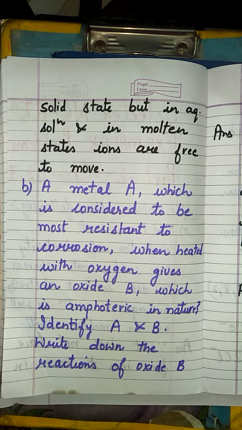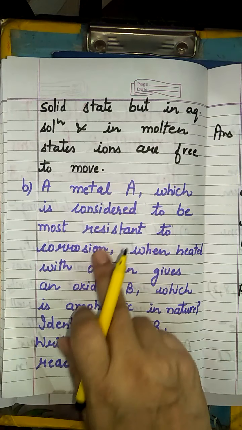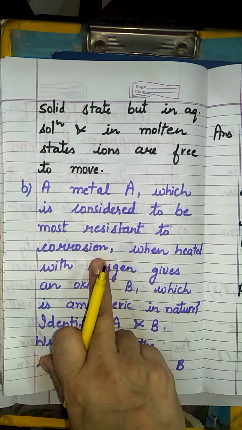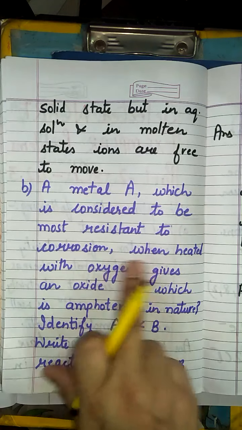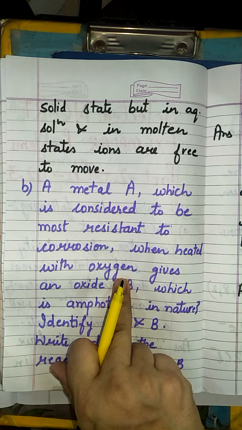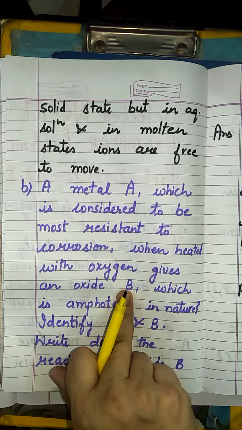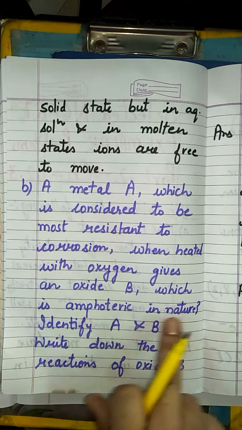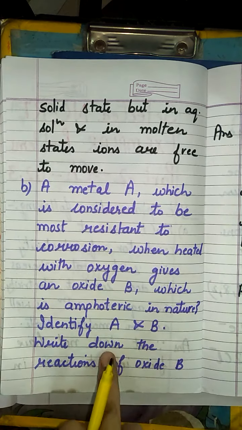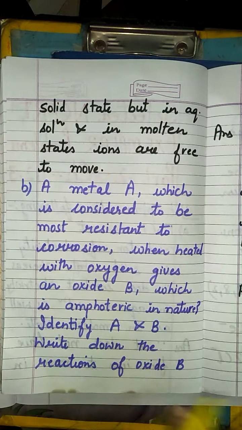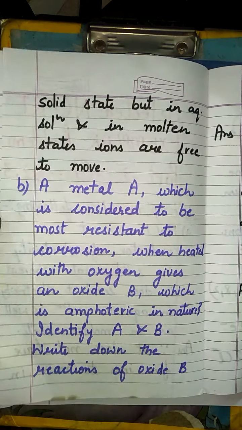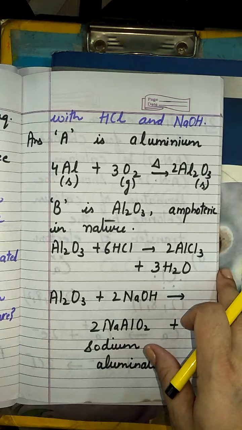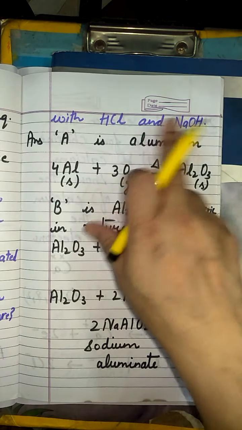Then comes your B part. What is your B part? A metal A, which is considered to be most resistant to corrosion. Definitely, which metal is he talking about? Aluminium. When heated with oxygen, it gives an oxide B. So when it is heated, it will give aluminium oxide, which is amphoteric in nature. Now firstly we identify A and B, and then we write the reactions for the formation of amphoteric oxides with HCl and NaOH.